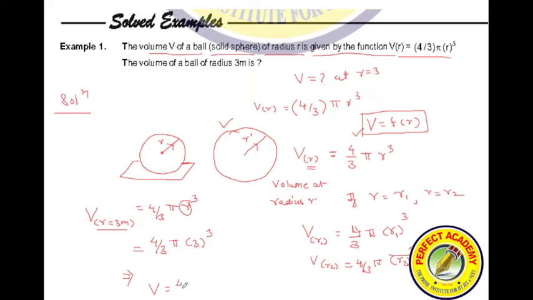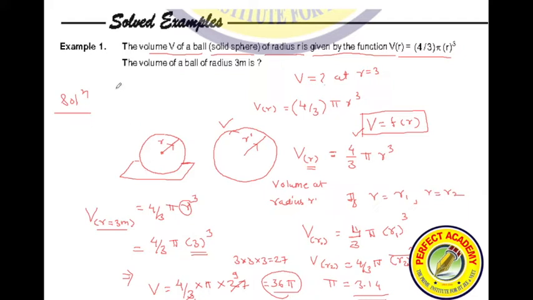See, volume will be 4 by 3 into pi into 3 cube. 3 cube is 3 into 3 into 3, right? Which is nothing but 27. So I'll substitute 27 here. 3 ones are 3, 3 nines are 27. So I'll be having 36 pi as the answer. If I substitute pi is equal to 3.14, can you tell me the answer?